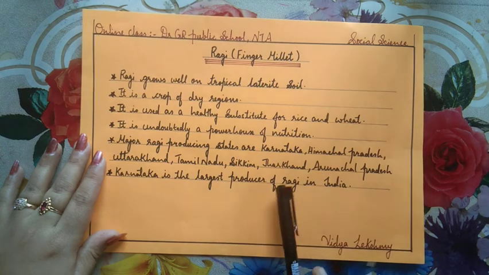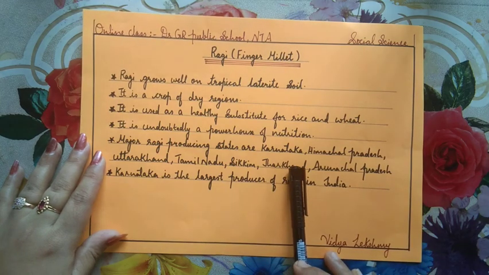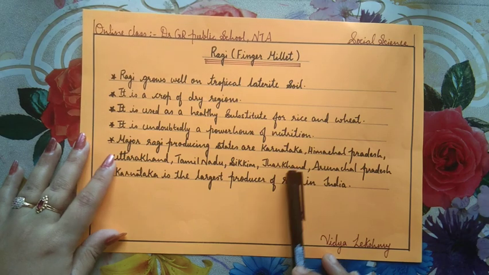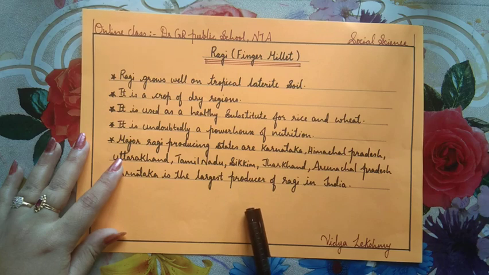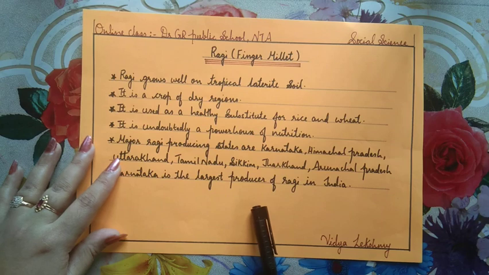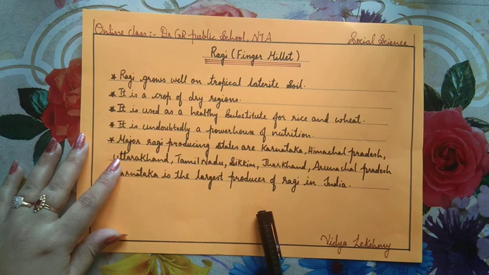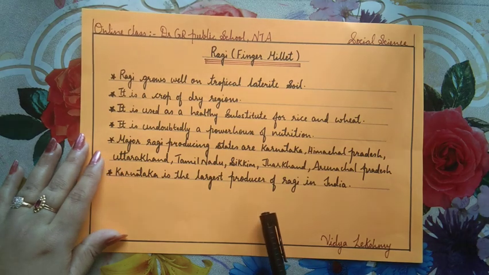So, we have studied 3 millets. First one is jowar. It is otherwise known as great millet. It is a rain-fed crop, and it is the third most important food crop with respect to area and production. And Maharashtra is the largest producer of jowar in India. Second one is bajra, pearl millet. It is the second most consumed grain in hot humid summer months. It is also rich in iron, protein, fiber and minerals such as calcium and magnesium. And Rajasthan is the largest producer of bajra in India.